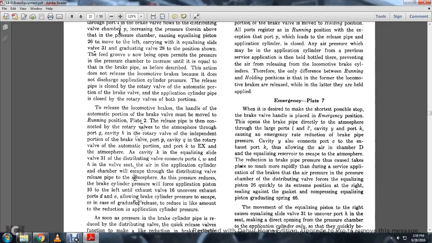the port G and cavity K and cavity H with the rotary valve, the independent portion of the brake valve port G through cavity G of the rotary valve of the automatic portion with the port K to the EX atmosphere, as in cavity H. The equalizing side of the valve of the 31 distributing valve connects with the I and W and H of the valve seat in the air application cylinder with the chamber with the escape of the distributing valve with the release to the atmosphere. As the pressure reduces, the brake cylinder pressure will force the application